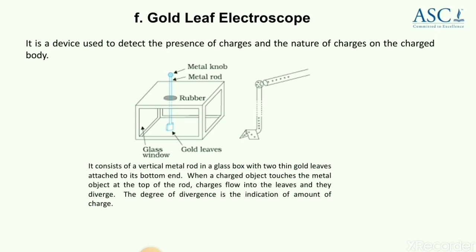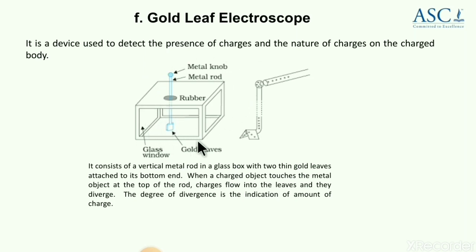Now let us move on to the last topic of the concept, electric charge, that is the gold leaf electroscope. It is basically an experiment, or a device you can say, used to detect the presence of charges and the polarity or nature of the charges present on the charged body. Now the diagram, you have to learn this diagram.